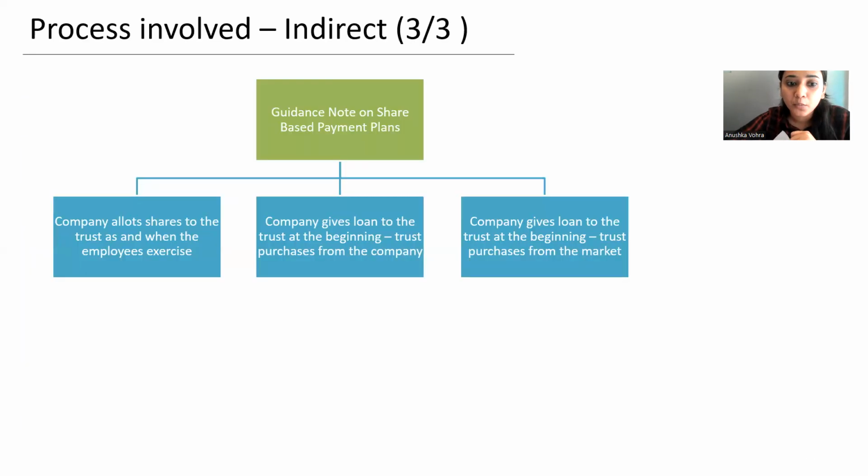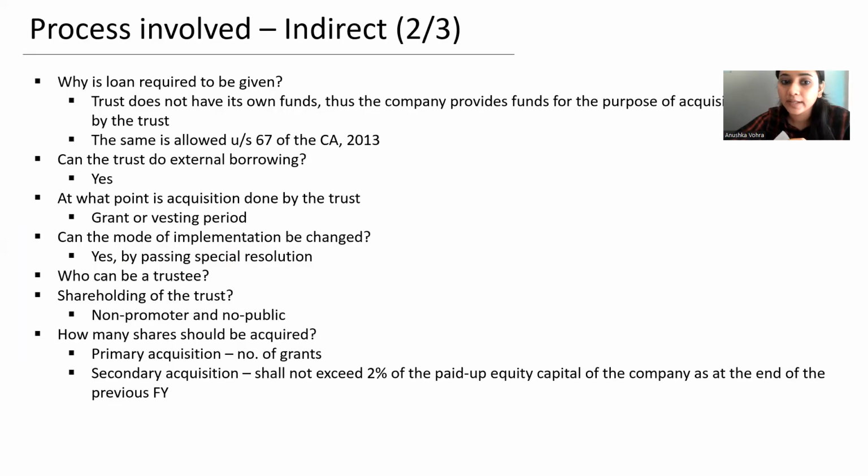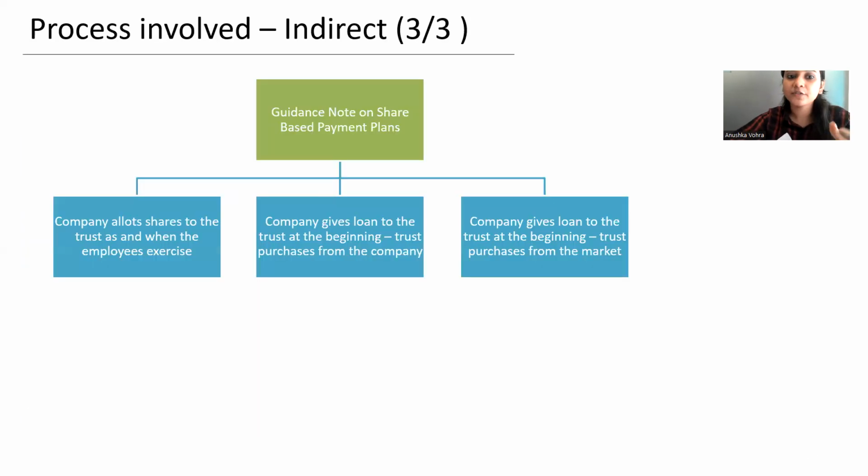Now, once the loan is given to the trust, the trust would acquire shares from the market or from the company. So what is the point of time? To understand this, let's first see what the accounting standards say. There's a guidance note on share-based employee benefits by ICAI.